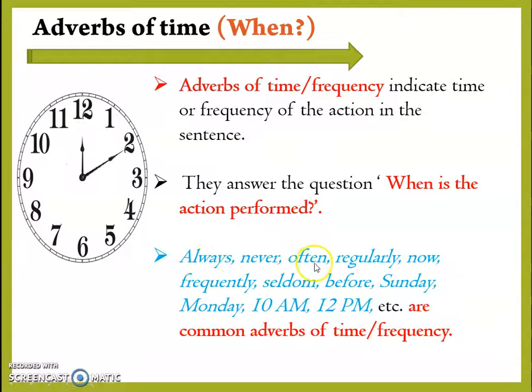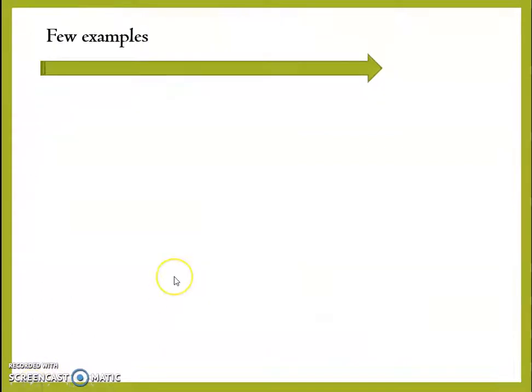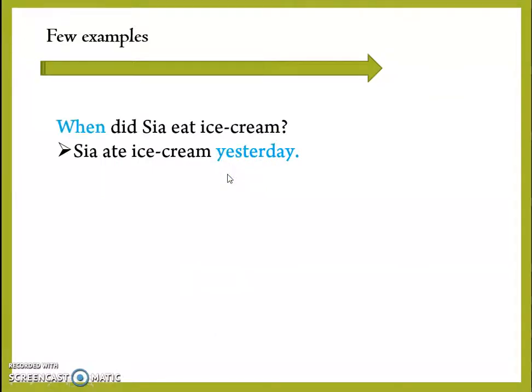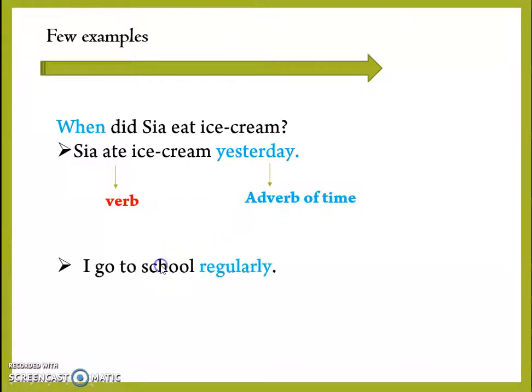Always, never, often, regularly, now, frequently, seldom, before, Sunday, Monday, 10 a.m., 12 p.m., etc. are common adverbs of time or frequency. Now let's see how to find adverbs of time in a sentence. Let's look at an example. Sita ate ice cream yesterday. So if we ask the question, when did Sita eat ice cream? We get the answer, yesterday. Yesterday is an adverb of time because it is telling us when Sita ate ice cream, and it is modifying the verb ate. Let's look at one more example.